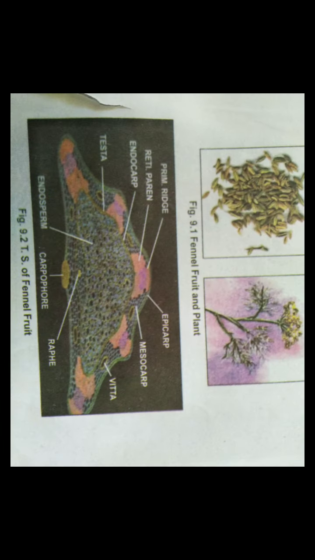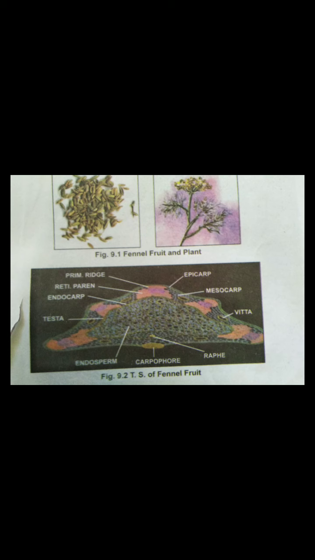Here is the color diagram of the fennel fruit. The epicarp is a layer of quadrangular to polygonal cells with a smooth cuticle. Then the mesocarp, a reticulate lignified parenchyma surrounding the vascular bundles. The vascular bundles are 5 in number, bicollateral, present below each ridge, that is, the primary ridge. Then vittae, which are schizogenous oil canals, 4 on the dorsal side and 2 on the commissural, that is, ventral surface, about 20 to 50 micron in maximum width.